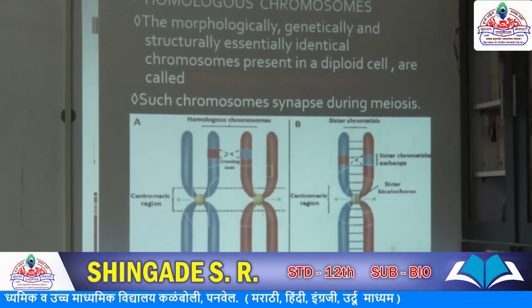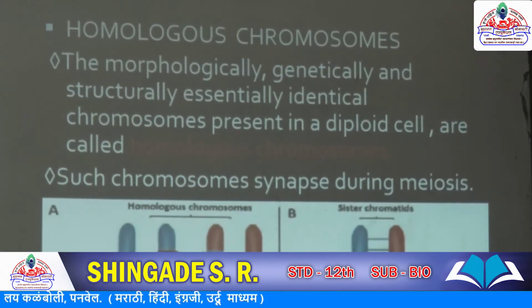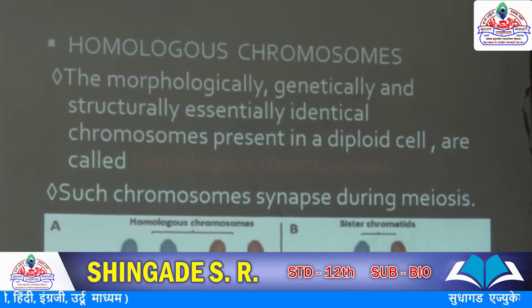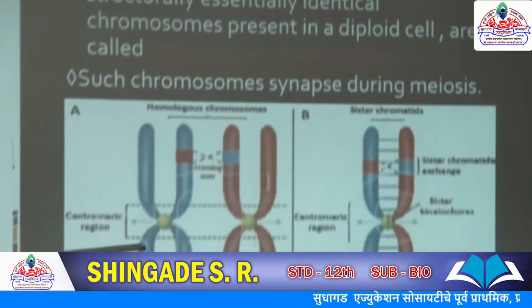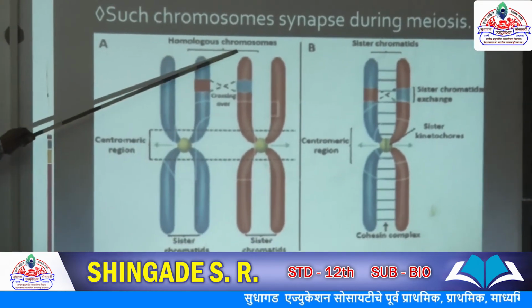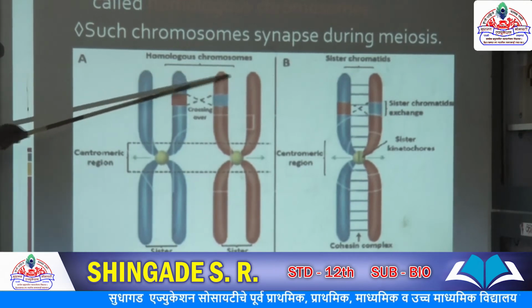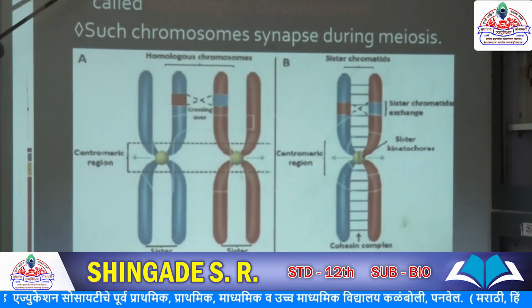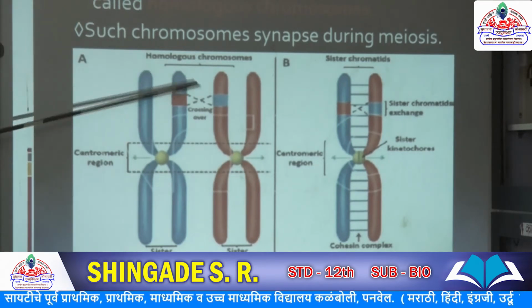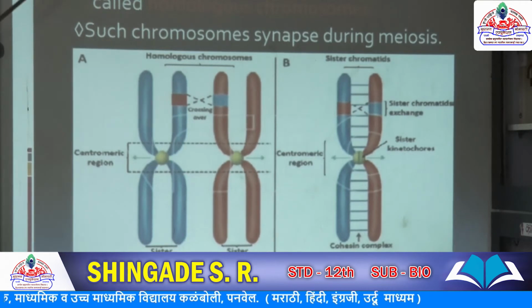Next, homologous chromosomes. Homo means same, logos means place. What are homologous chromosomes? See the diagram. This is the sister chromatids. Homo means they look the same.